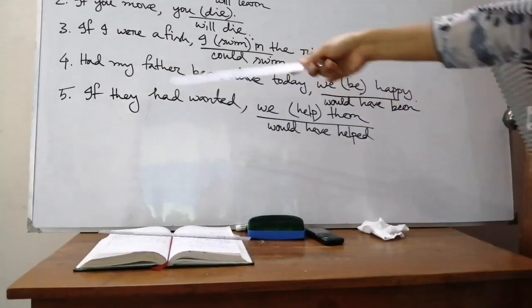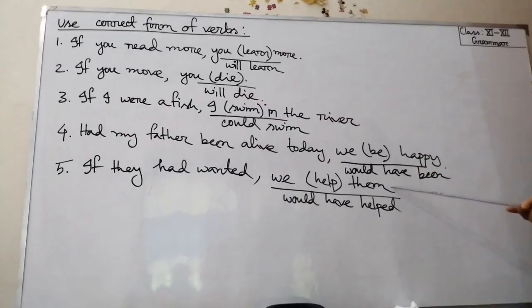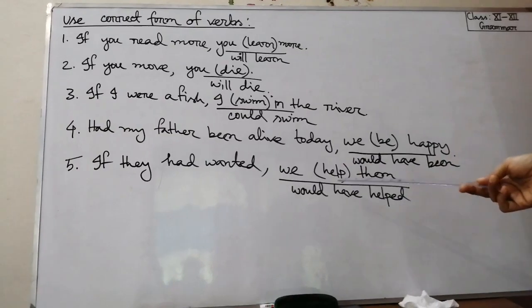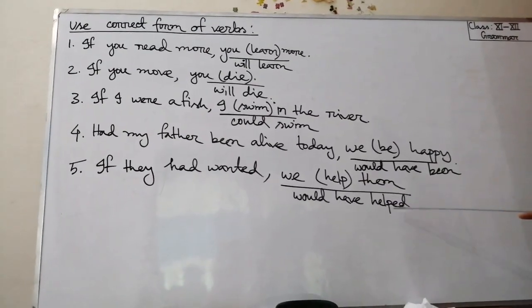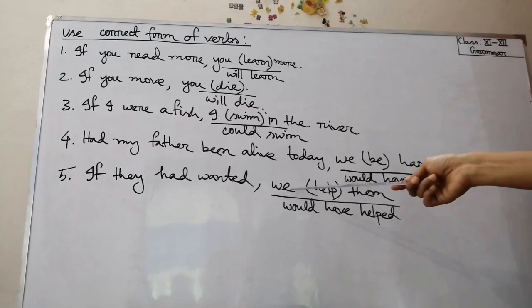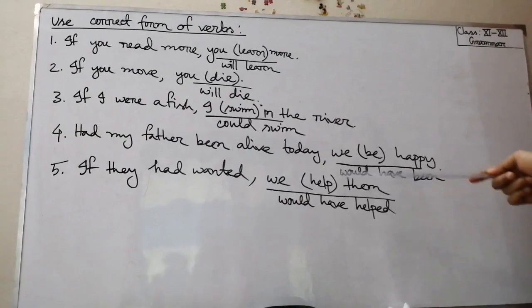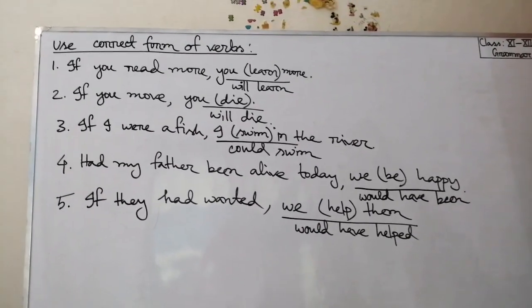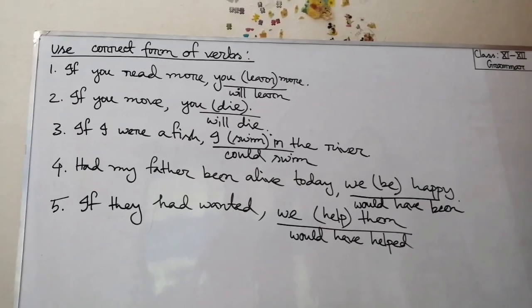Okay, then sentence number 5, if they had wanted, we helped them. Okay, if they had wanted, we would have helped them. I have chosen here "would have helped them," but you may write here "we could have helped them" or "we might have helped them." Okay, that's all. Okay, now we'll solve the item that is completing sentences.